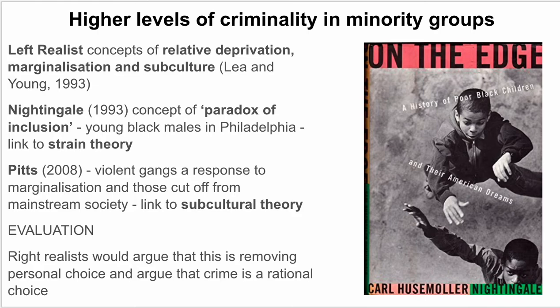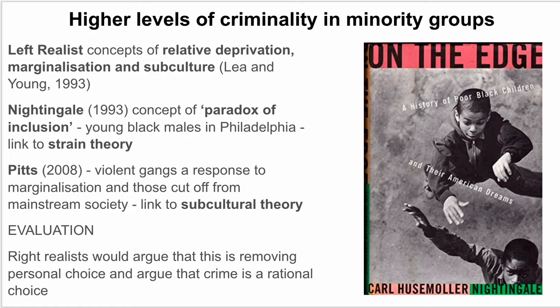And so we can see this is quite useful in terms of linking to strain theory. It's very, very similar to strain theory. So what did people do? What did these young black men do in Philadelphia? They turned to crime. And what did they do with the money they made from crime? They bought the things that were being advertised, consumer products. So it's quite similar to the concept of innovators in Merton's strain theory. So Nightingale's concept of the paradox of inclusion is specifically talking about young black men in Philadelphia. Again, it's linking to this idea of poverty and deprivation being the driving force.